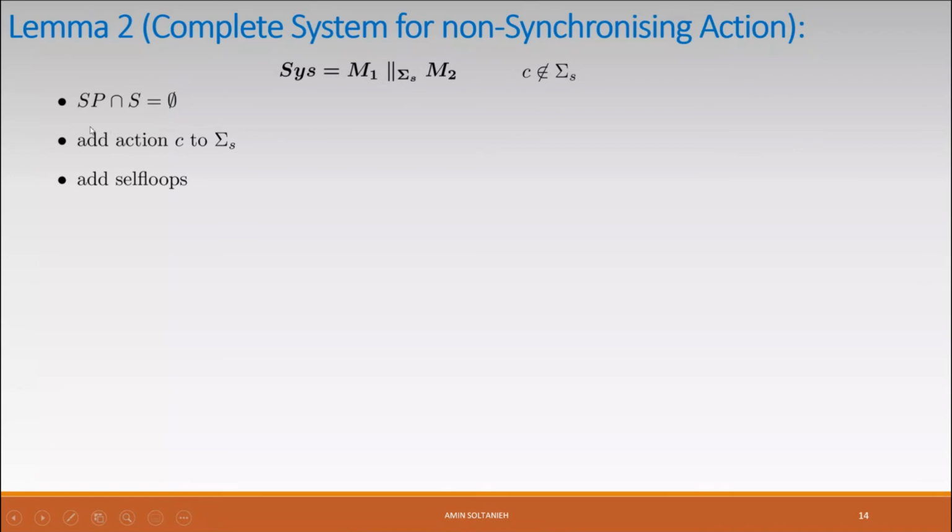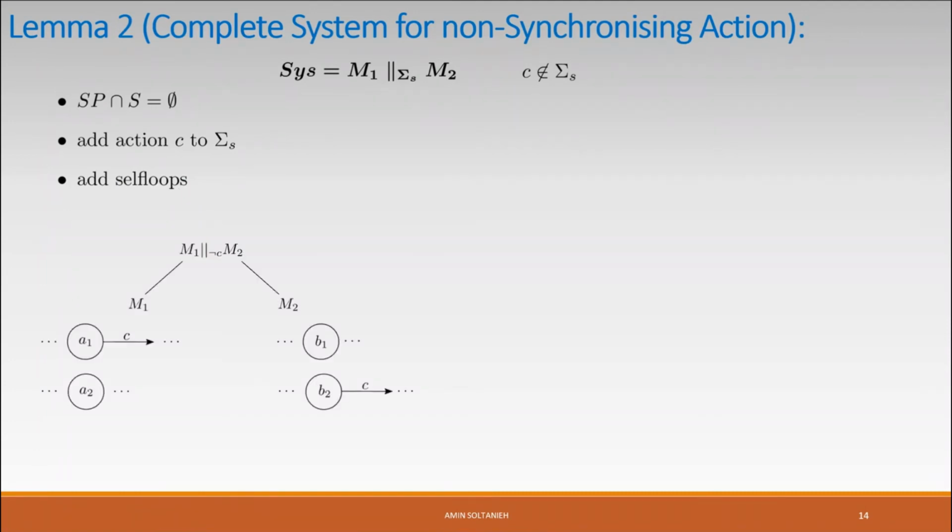First of all, as I said, we should make sure about the spurious transitions. Then we can add action C to the synchronizing set, and we should add some self loops in the system in M1 and in M2. But where should we add the self loops? Consider this system, M1 and M2 synchronizing with each other. In M1, in state A1, action C is enabled, and in M2, in B2, it is enabled.